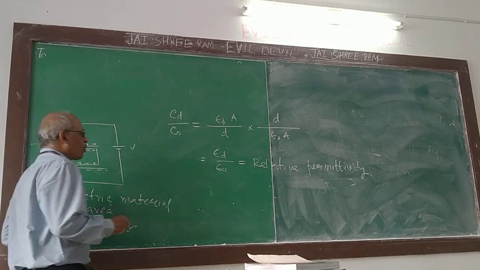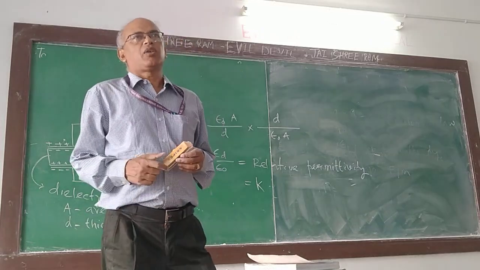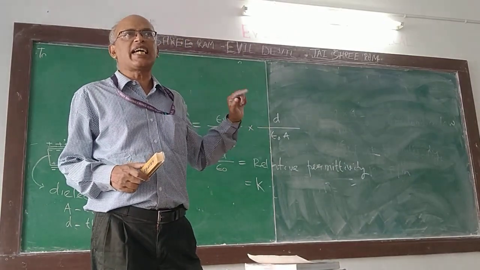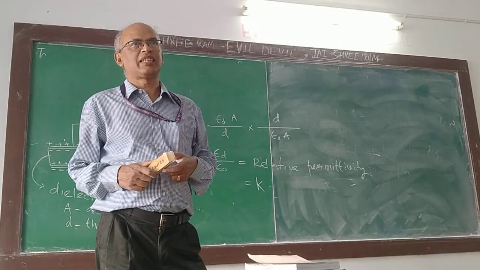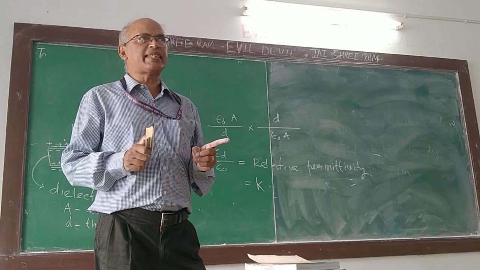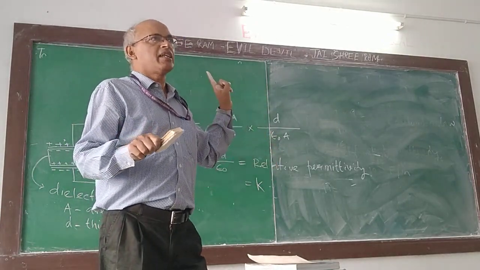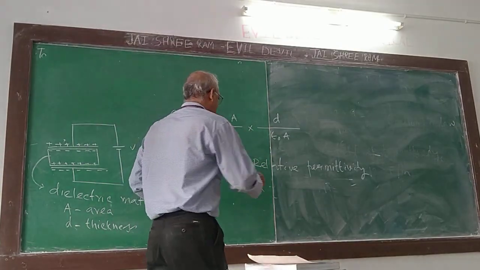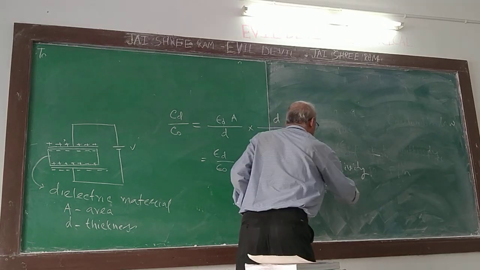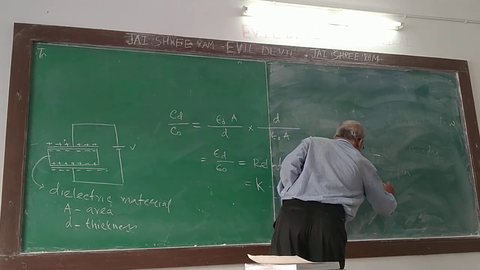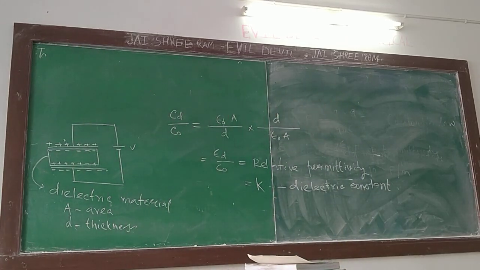Now in this chapter, this relative permittivity we denote by K. Epsilon R is equal to K. So what is the dimension of K? It is dimensionless, the same as epsilon R. Basically it is epsilon R, the general term. For this chapter, we call it K. This is called the dielectric constant.